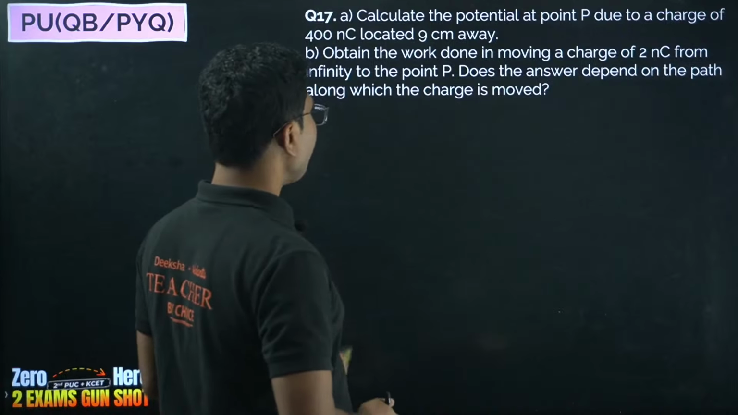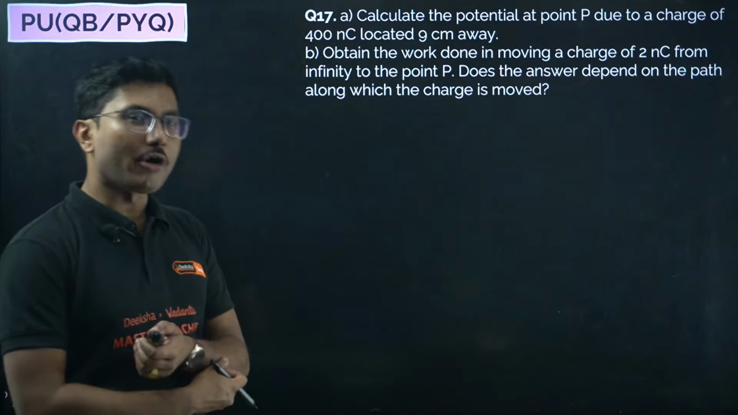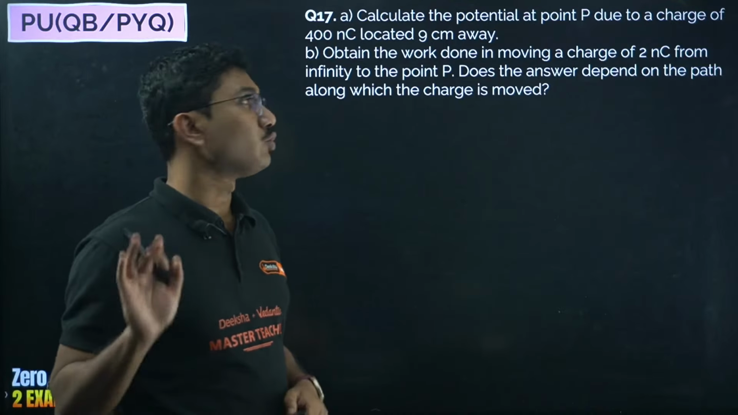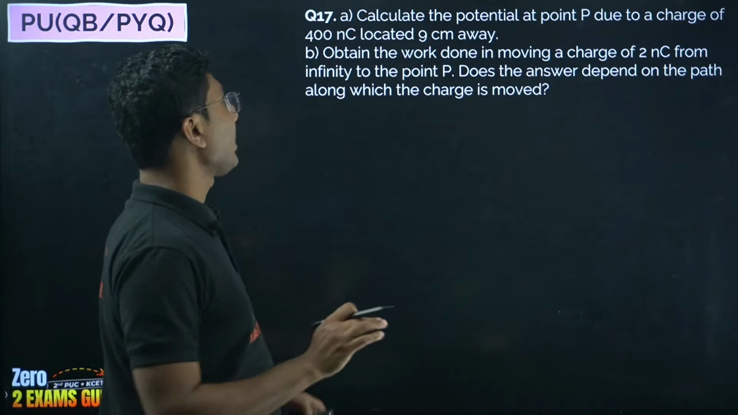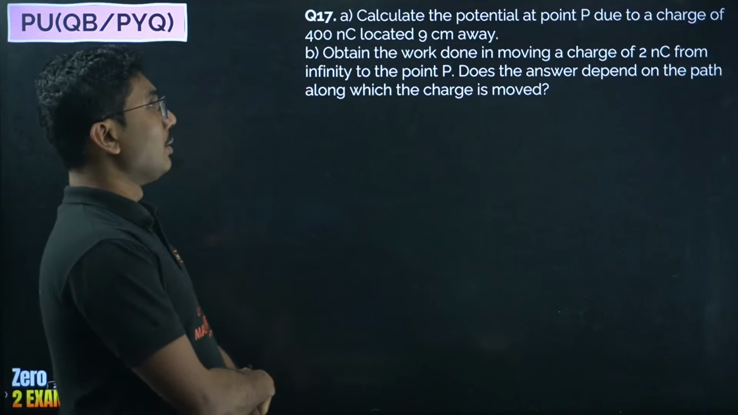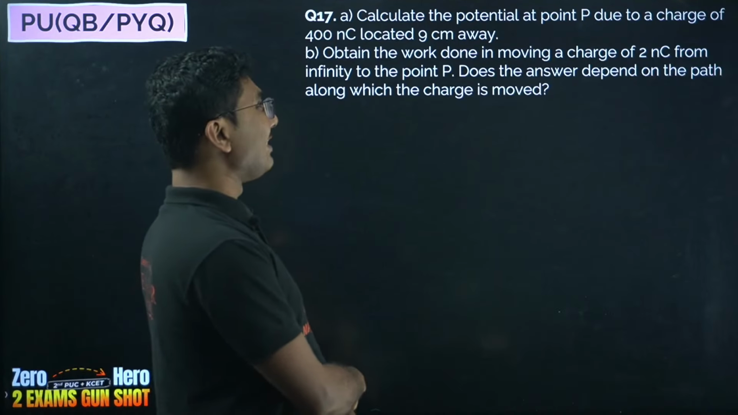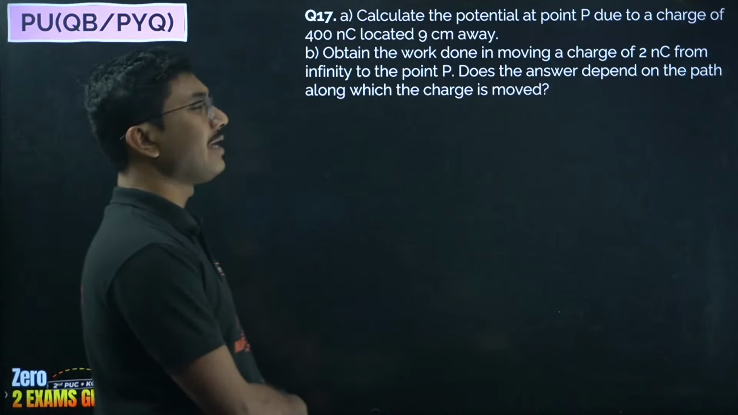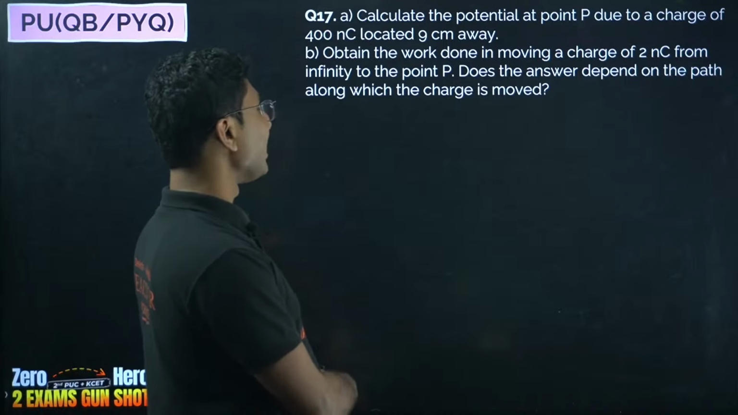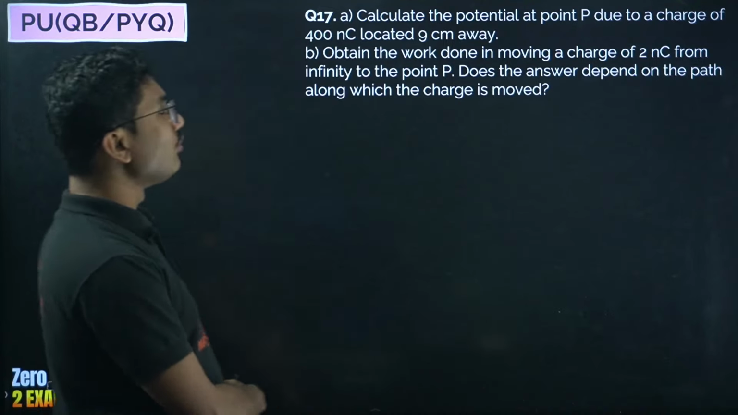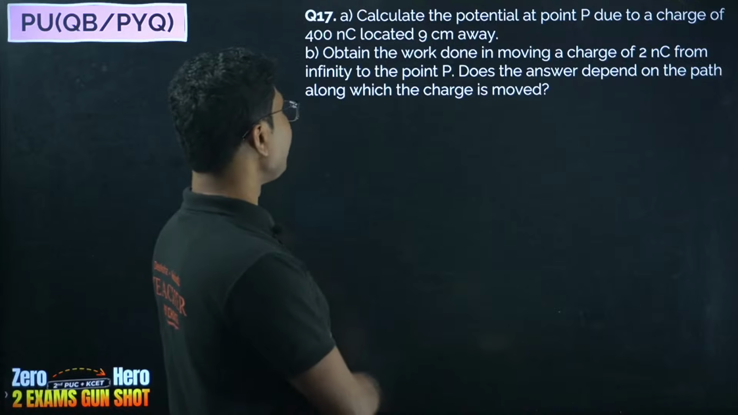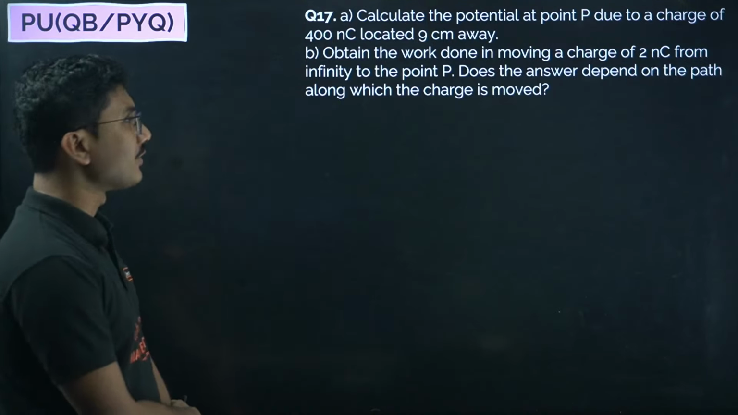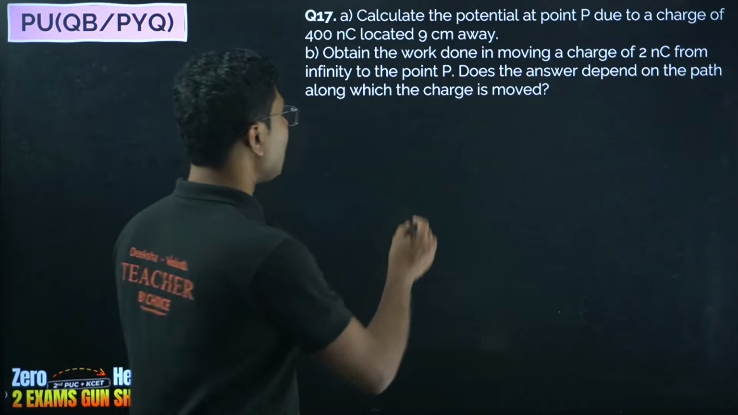Next, now we will be solving some very important numerical questions from this chapter. All the numericals are super important. Calculate the potential at point P due to a charge of 400 nanocoulomb located 9 centimeter away. Obtain work done in moving a charge of 2 nanocoulomb from infinity to the point P. Does the answer depend on the path along which the charge is moved? So first we have to calculate the potential.